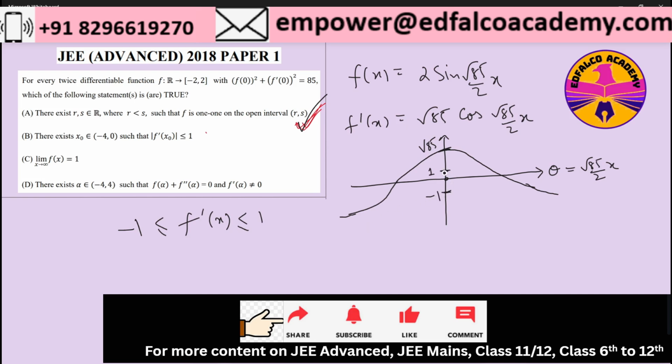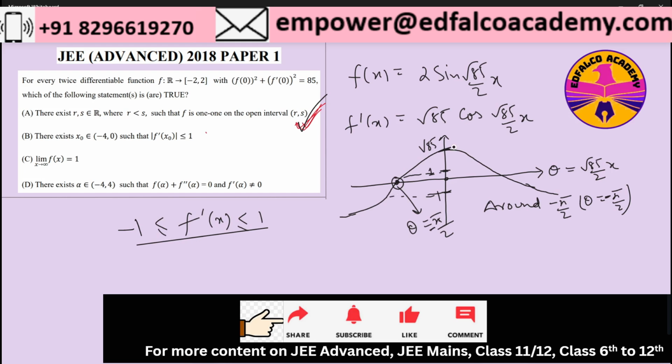You can see that if I go and check it, 0 is coming over here. Around this point, what is this point? This theta is minus pi by 2. Around theta equal to minus pi by 2, I can say that the f dash x value can indeed be between -1 and 1.